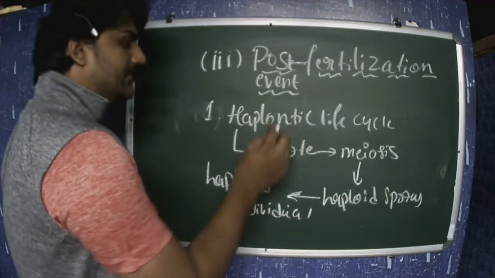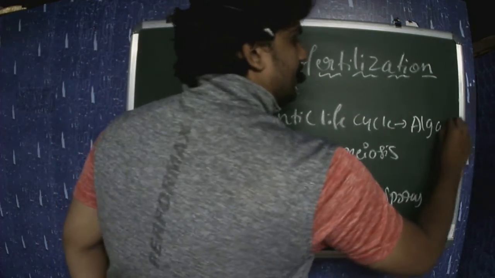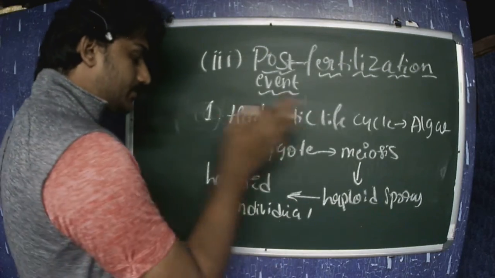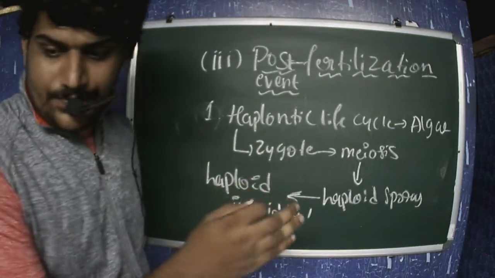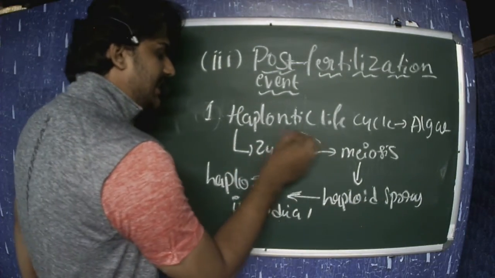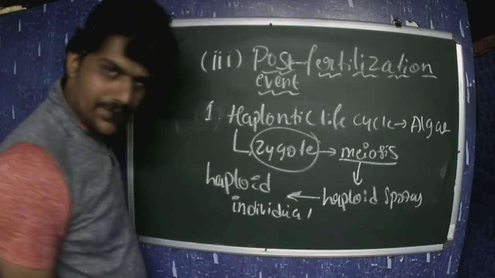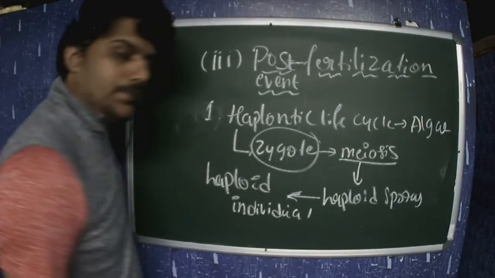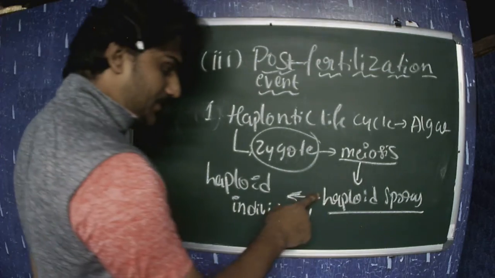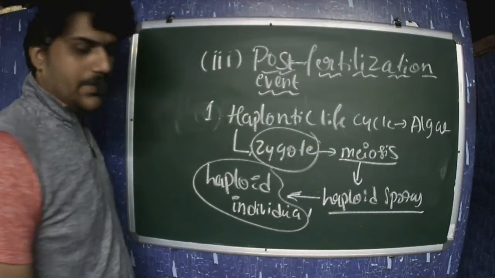Let's consider organisms like algae, which possess the haplontic life cycle. When the zygote is formed, it undergoes meiosis, and this meiosis produces haploid spores, and those haploid spores develop into haploid individuals.